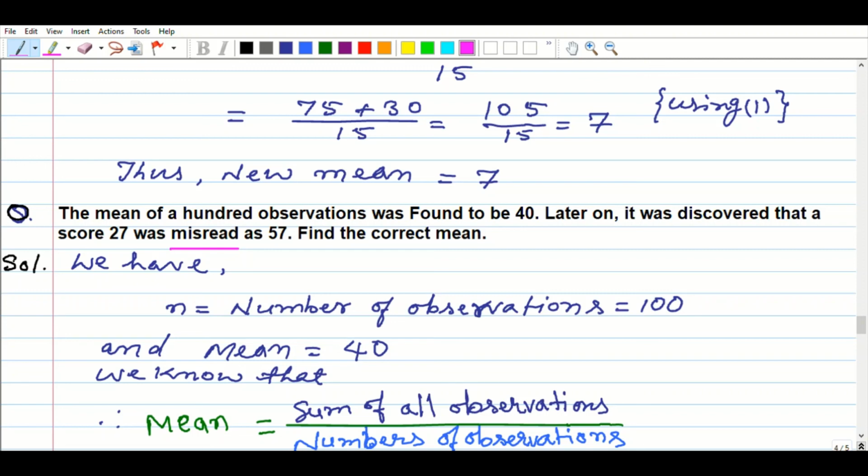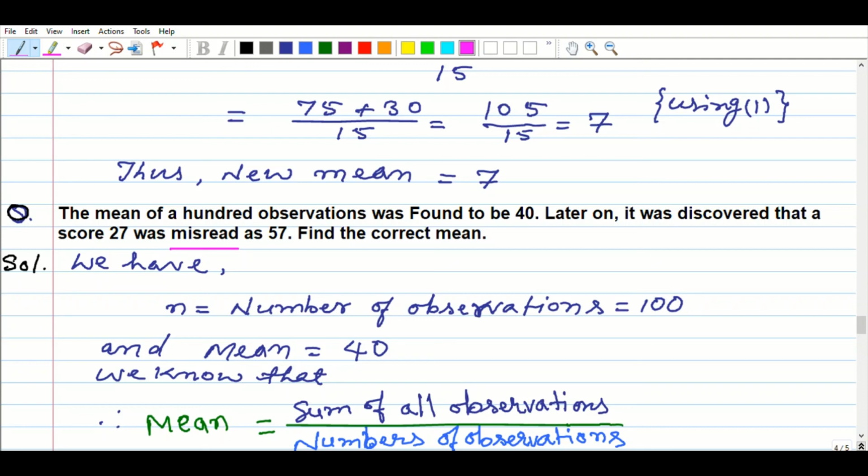The words will change, but the statement indicates that he or she misread it as 57, that is, by mistake read this one. So find the correct mean. I am speaking slowly here because some students may be confused.